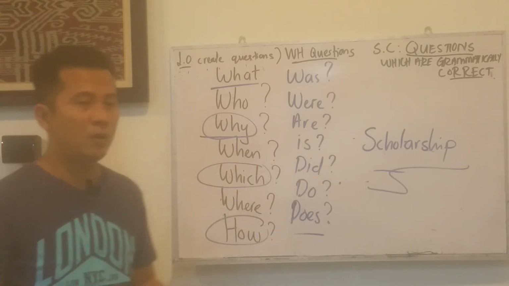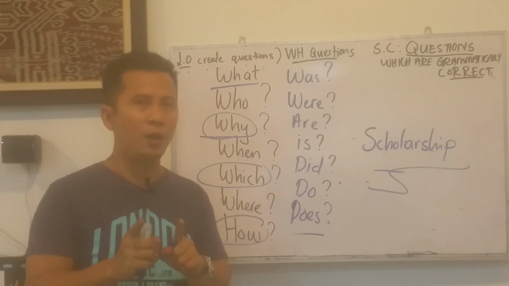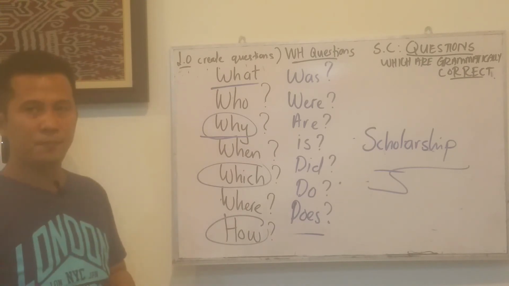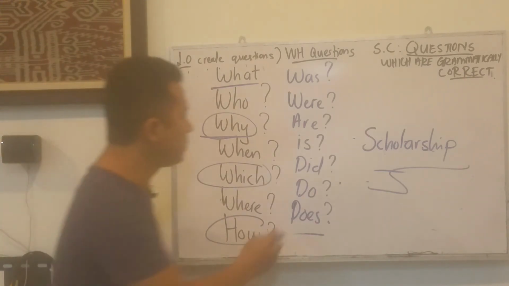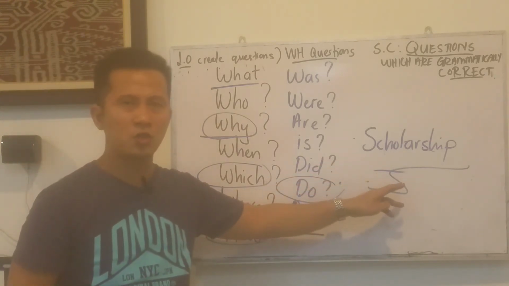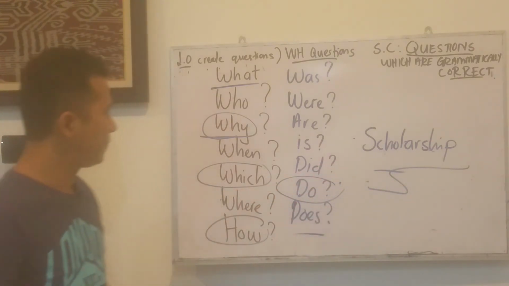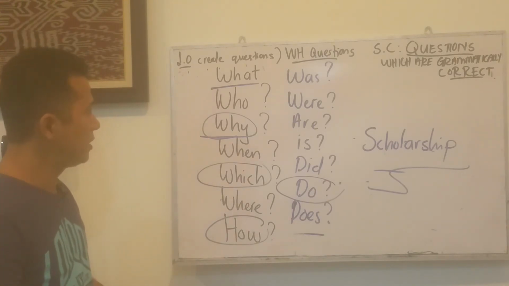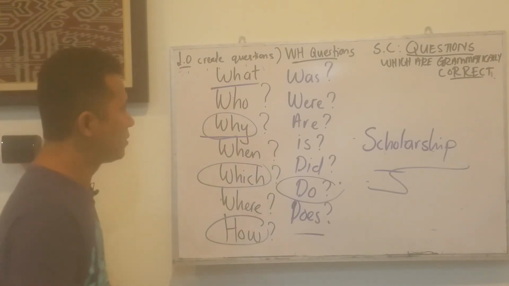They might ask you, how do we know that you are the best person to receive this scholarship? And the next question will be, do you deserve this scholarship? So they can ask you many types of questions.